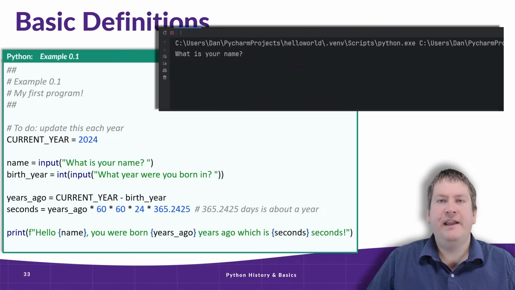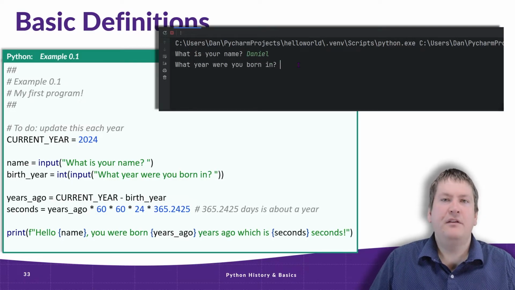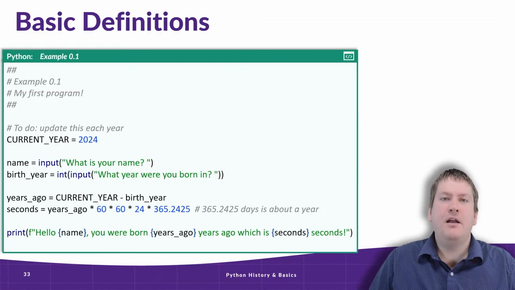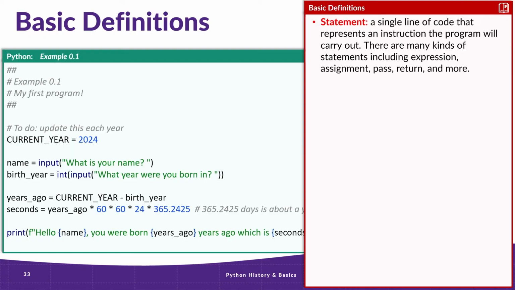Right now, what you're seeing is a little output window that is common for PyCharm, an IDE that we'll be using in this course. Don't worry, we'll talk about getting that set up and installed in a separate video. So now I'm inputting my name and the year I was born in, and we can see that we get a specific output that says, hello, Daniel, you were born this many years ago, which is this many seconds. So it's great that it's working, but now let's break this code down and explain what we are looking at.